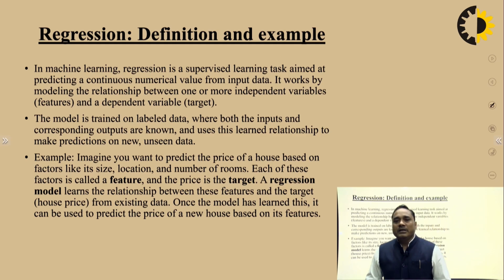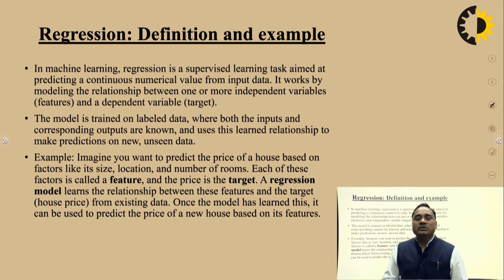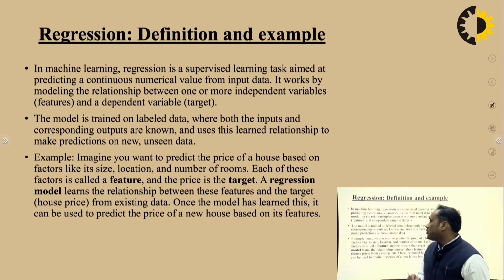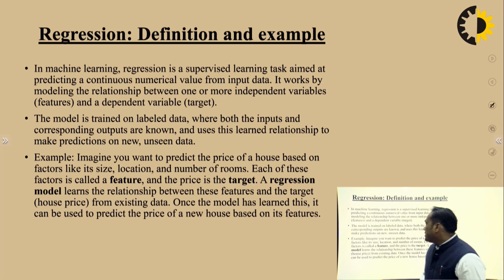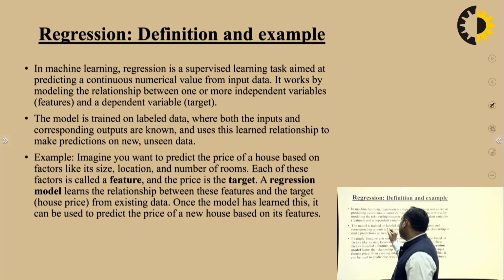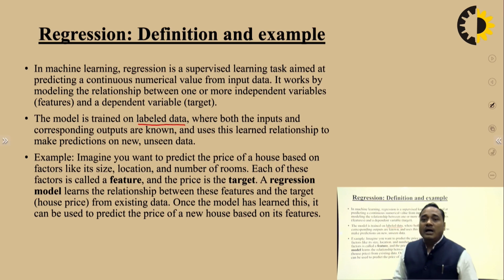It will focus on input values in the form of numbers, digits, and it also works on various types of features on which the model is going to predict the value. The model is trained on labeled data. This is the important point: basically, why machine learning is important and how it works in supervised learning.